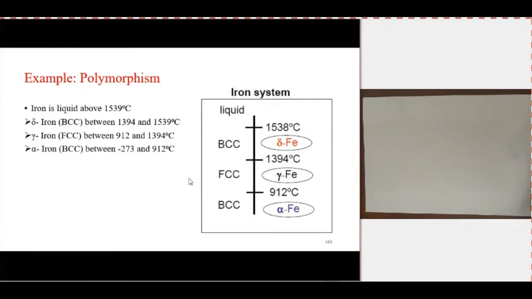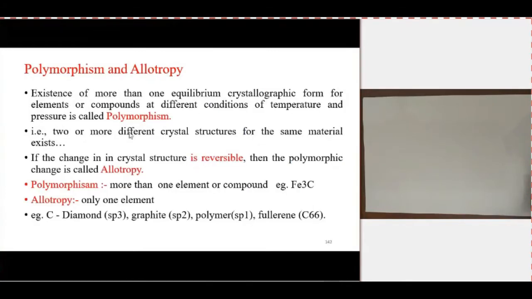Similarly, we can draw this type of system for titanium. A number of metals show this type of changing crystal structure with respect to temperature or pressure, and that is called polymorphism. Two or more different crystal structures exist for the same material.